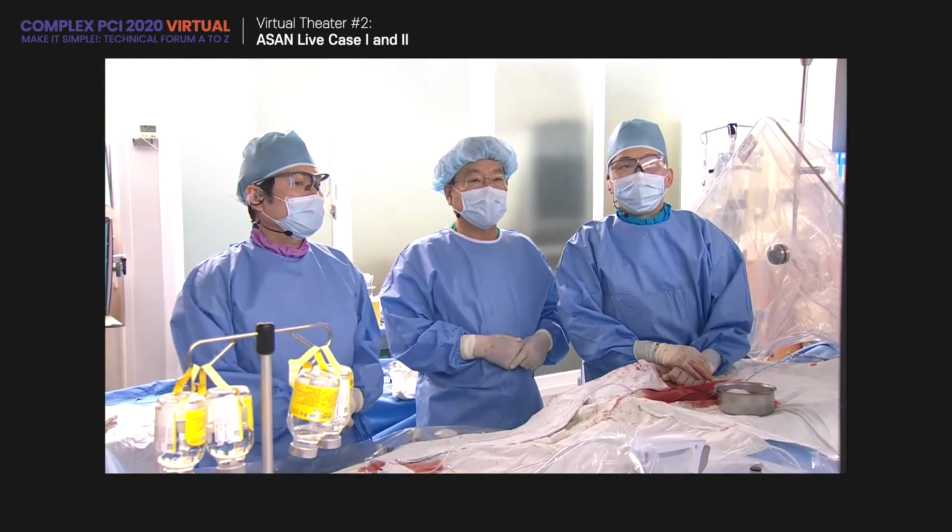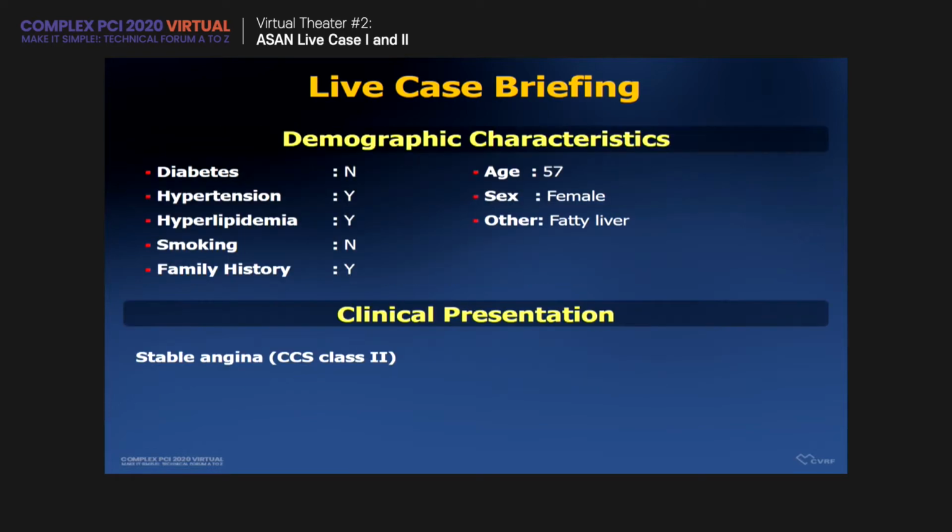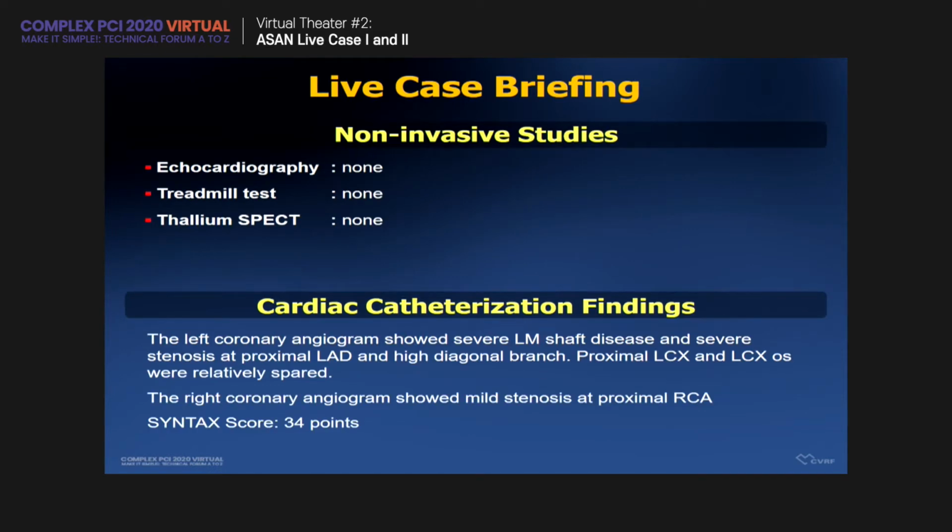The patient is a 57-year-old female referred for angina. She had angiography at another hospital and PCI was recommended because of multivessel disease, so she visited our hospital. She has a history of hypertension and hyperlipidemia. The SYNTAX score was 34.